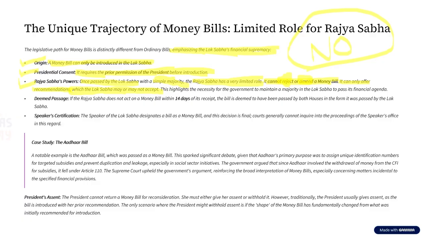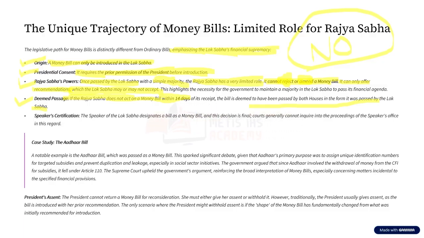Okay. After the 6 months, it becomes deadlock. But what happens in a money bill? If the Rajya Sabha does not act on the money bill within 14 days, it means the bill is passed by both the houses. But what happens in an ordinary bill? If the Rajya Sabha does not pass the bill within 6 months, then the bill becomes deadlock. But here it is not the case.